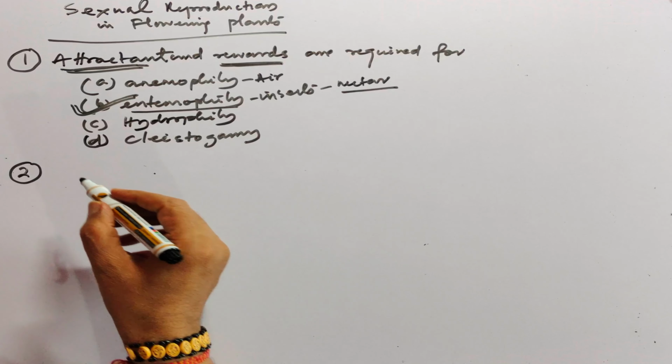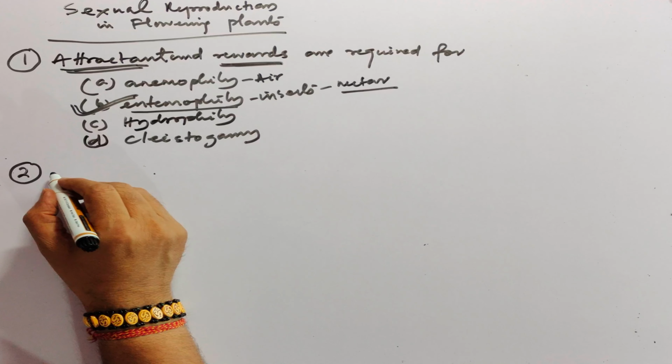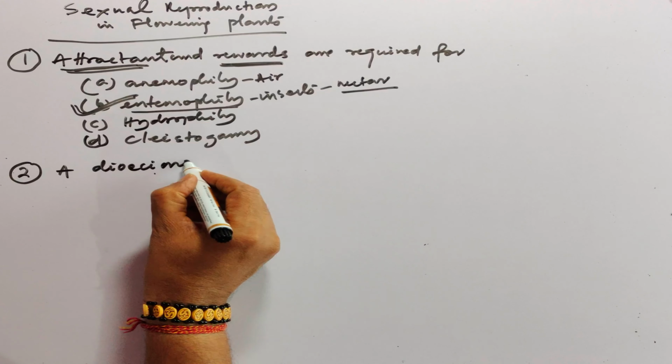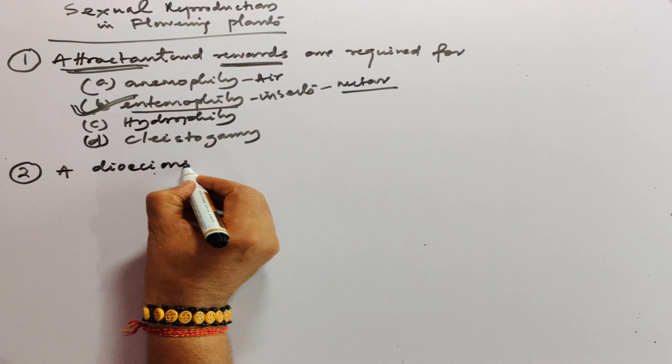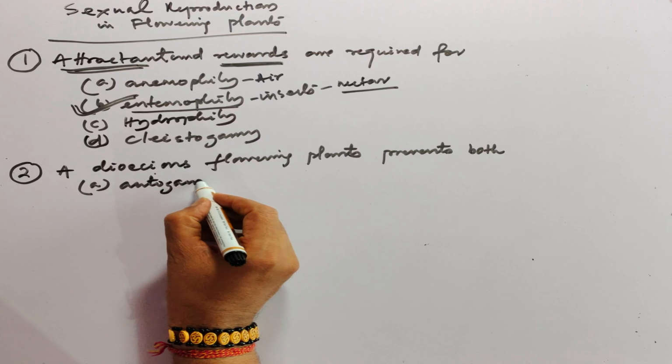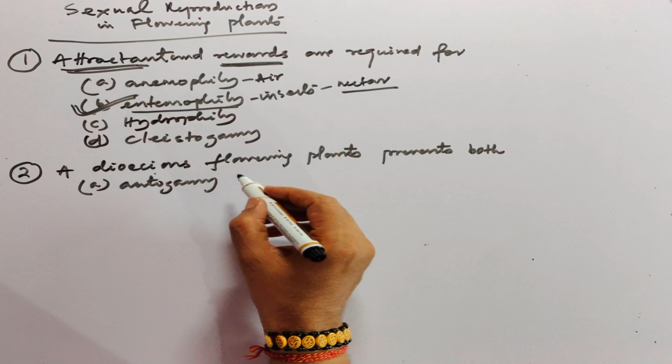Second question: dioecious flowering plants prevent both. A option autogamy and geitonogamy.